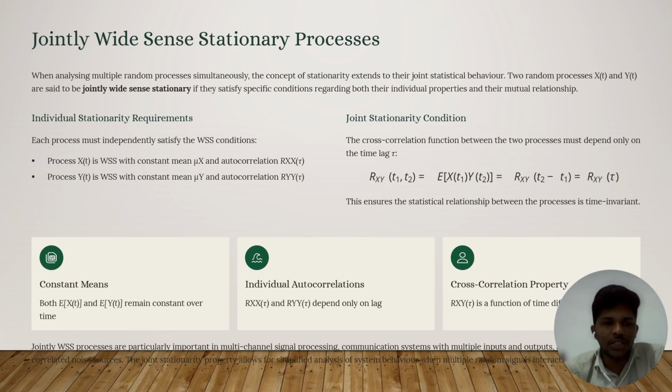In this we can see that the mean is constant, that is both E of x of t and E of y of t remain constant over time, and the individual autocorrelations Rxx of tau and Ryy of tau depend only on the time lag tau.